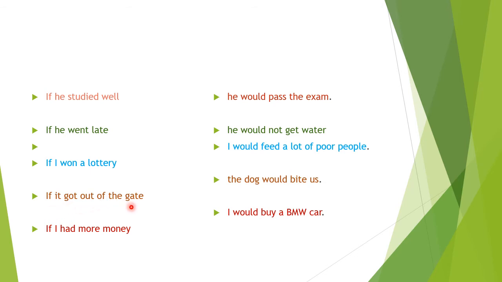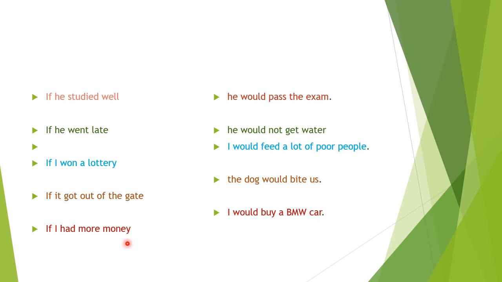If it got out of the gate, who? It's the dog. If the dog got out of the gate, it would bite us. Don't worry now, the dog is inside the gate and you are safe. But in the second hypothetical condition, which is not fulfilled, the dog did not come out. So if it got out of the gate, the dog would bite us.